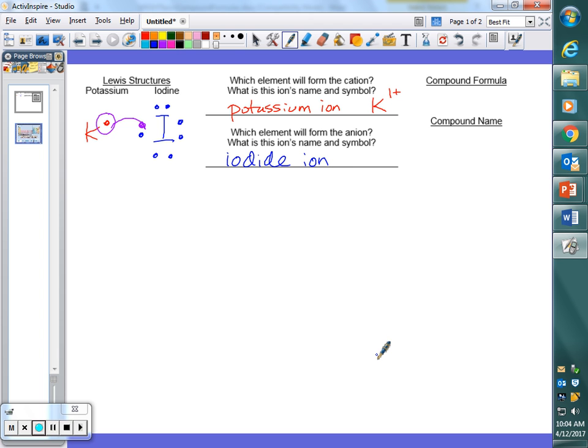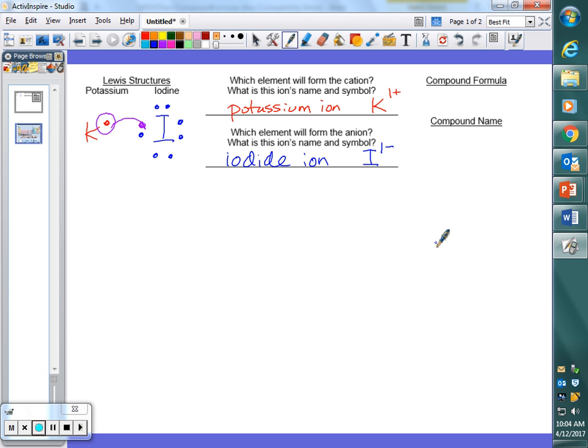As far as its symbol goes, it still has 53 protons, so it's still iodine, and we use the symbol I, but now, just like on the potassium ion, we indicate that it has a charge with the superscript. So we go 1 minus for the iodide ion. All right, good so far? Now let's handle the next 2 parts on the right-hand side: formula and name.